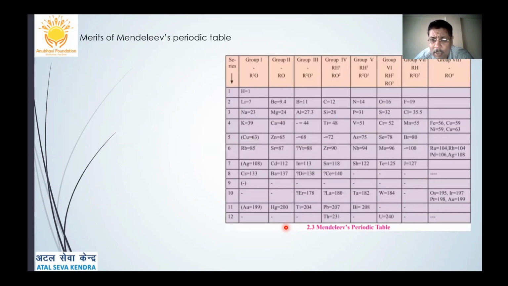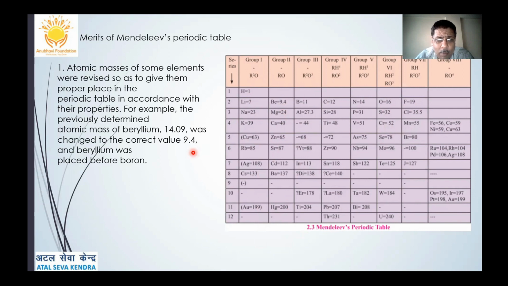Now, when you see Mendeleev's periodic table, these are the vertical columns, and these are the horizontal rows. Vertical columns are called groups and horizontal rows are called periods. So now, what are the merits of Mendeleev's periodic table?